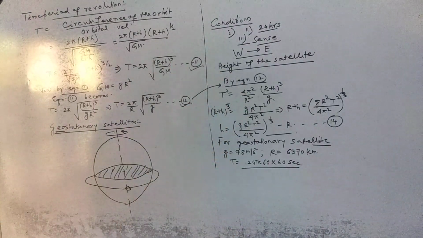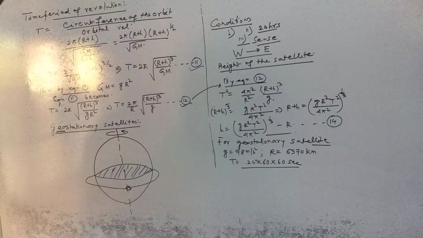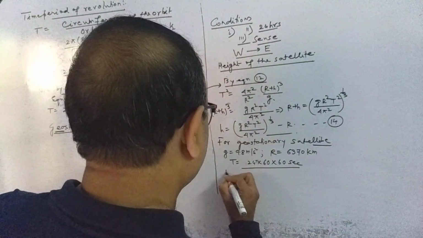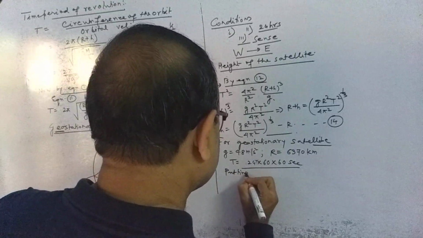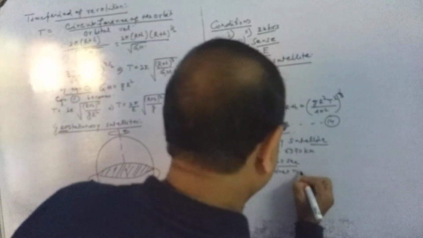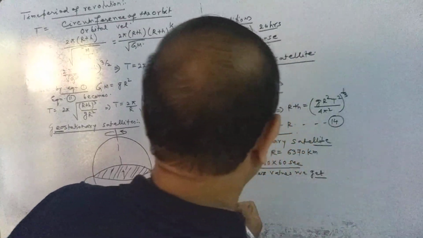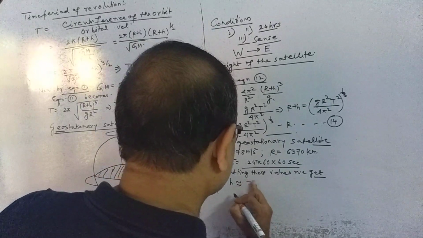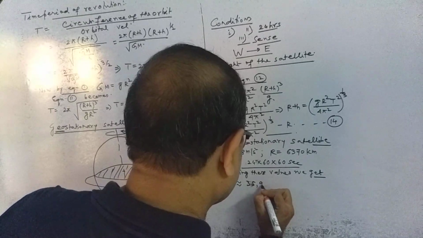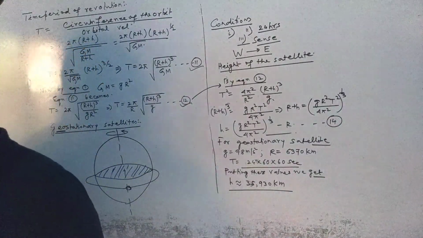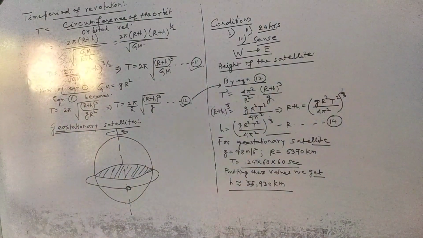If we put all these values here, we get h to be nearly equal to 35,930 kilometers.